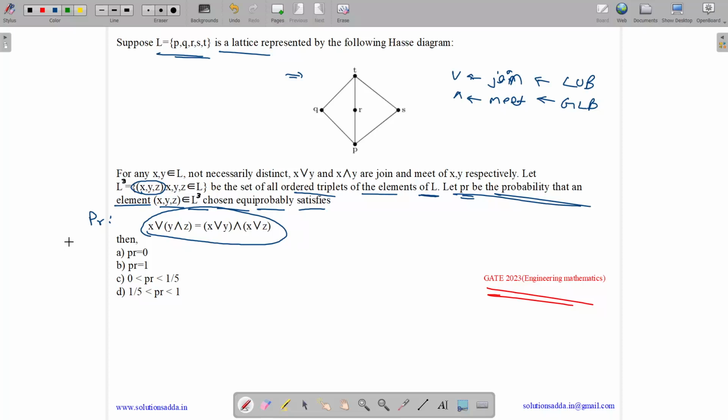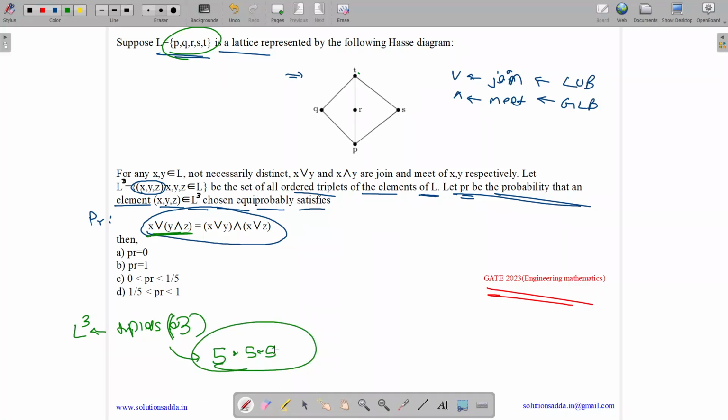See, what is L cube? L cube is nothing but triplets, which means triplets of size 3. And here we have 5 elements: P, Q, R, S and T. Now if we assume repetition is possible, as there is nothing written about non-repetition, then the number of ways to select triplets out of 5 items is 5 into 5 into 5. So the cardinality of L cube is 125, which is the number of ways we can choose 3 elements from 5 elements with repetition allowed.